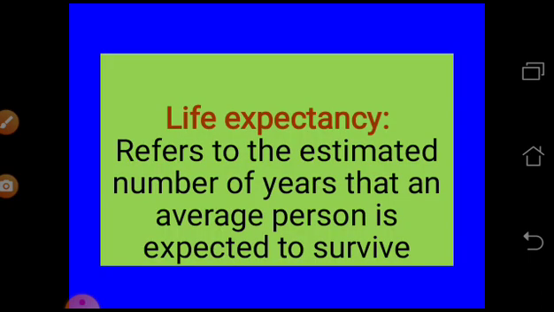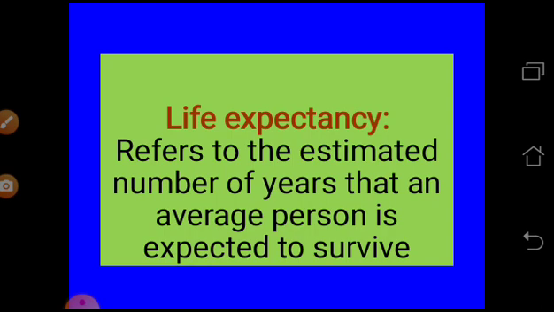Next, life expectancy. It refers to the estimated number of years that an average person is expected to survive. As we know, in earlier society, maybe 20, 30 or 50 years back, medical facilities were not so improved. But now we have improved medical facilities. Why am I talking about medical facilities? Because life expectancy depends on how we can treat people.